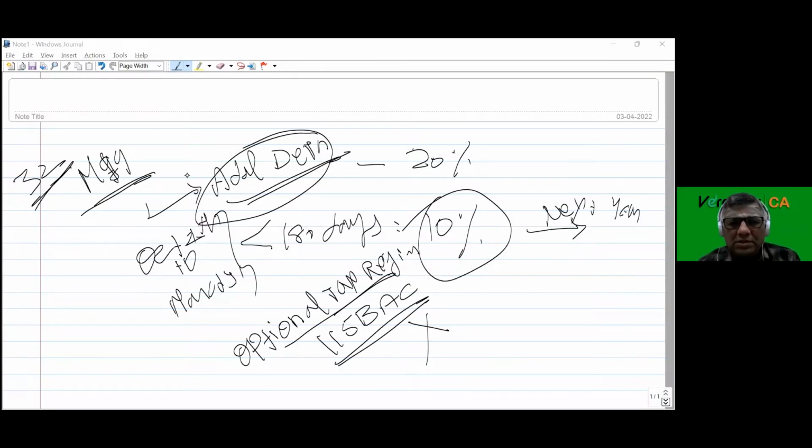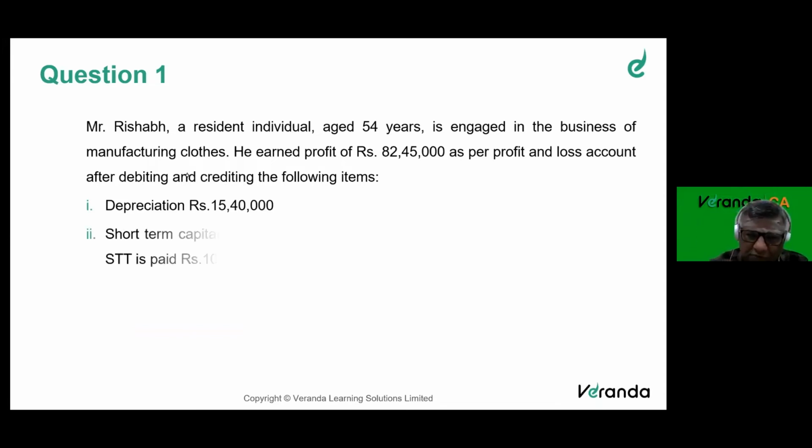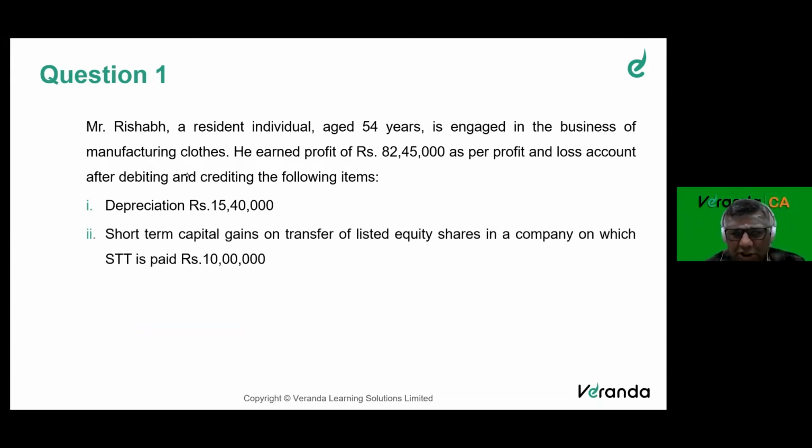Coming back to the question, Mr. Rishabh, a resident individual, aged 54 years, is engaged in the business of manufacturing. He earned a net profit of 82,45,000 as per the profit and loss account after debiting or crediting the following. Depreciation debited 15,40,000. STCG on transfer of listed equity shares in a company, on which STT is paid, 10 lakhs.